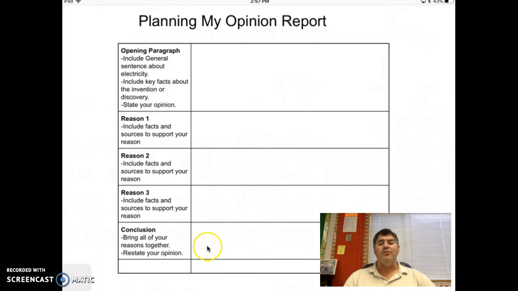And then finally, in your conclusion, you're going to say all three of these reasons and bring them all together. So it'd be a sentence like, the discovery that lightning was actually electricity was responsible for iPhones. It was responsible for the solar power or batteries that we have, and it was also responsible for the lights that we have in our house. And that is why it's the most important discovery in the way we use power in our lives today. Okay, so you're going to be filling that in at the very bottom.